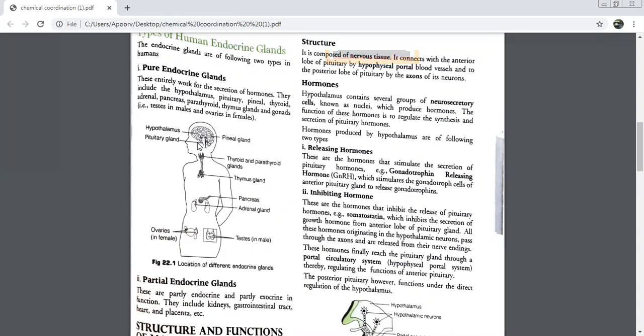Now the hormones जो यहाँ पे प्रोड्यूस हुए, they will go and control the secretion of the next category of hormones, which we call as pituitary hormones. ये तो आपके hypothalamus hormones हो गए. They were produced here. These hypothalamus hormones will go and control the production and secretion of which hormones? Pituitary hormones.